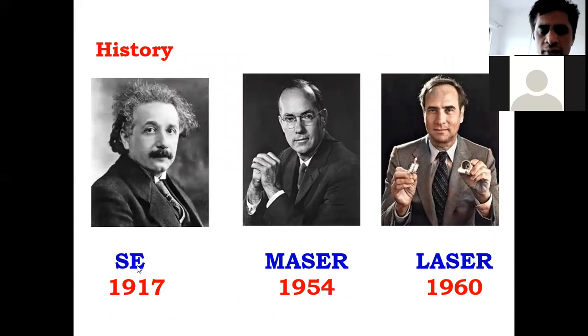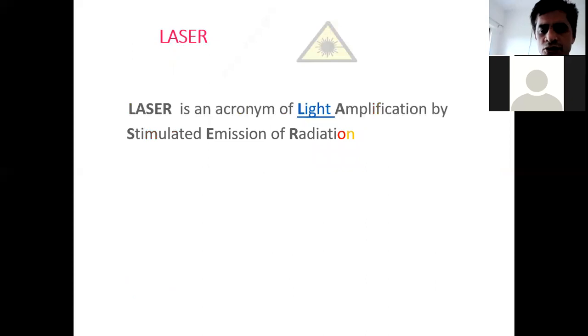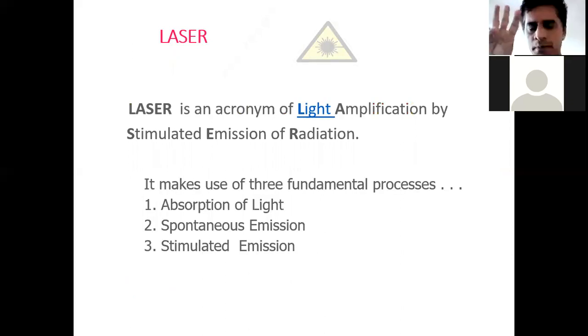Concept of stimulated emission developed by Albert Einstein, maser in 1954, and the helium neon laser. This is the ruby laser invented in 1960. Then, yes, dear student, laser is the short form of light amplification by stimulated emission of radiation, and there are three basic processes: absorption, spontaneous emission, and stimulated emission.